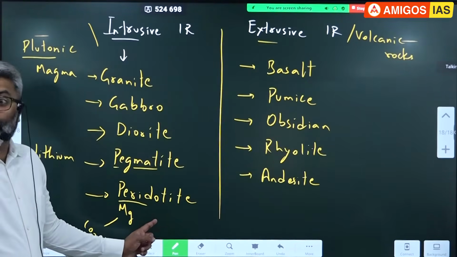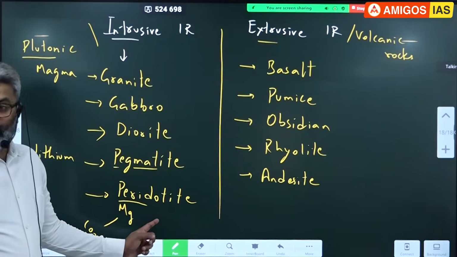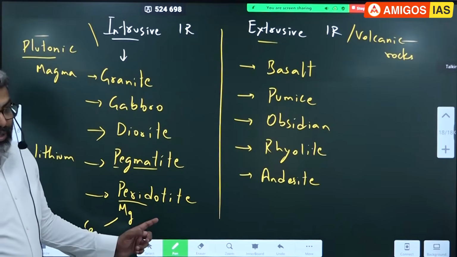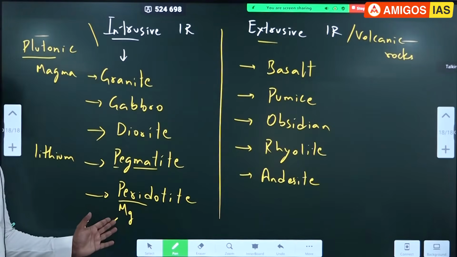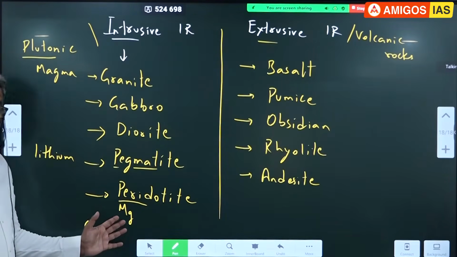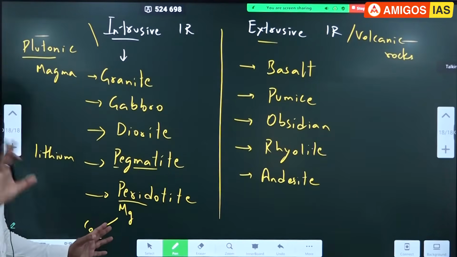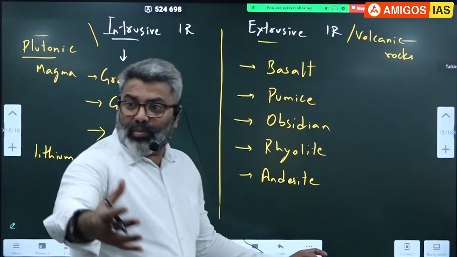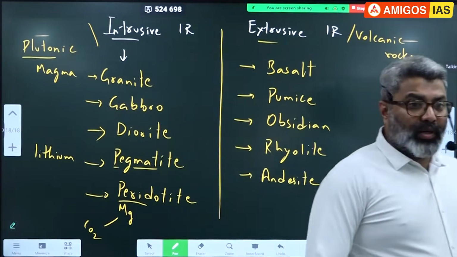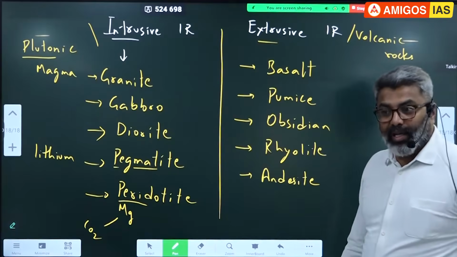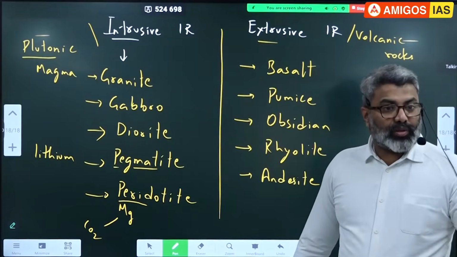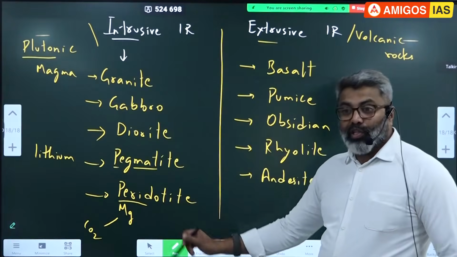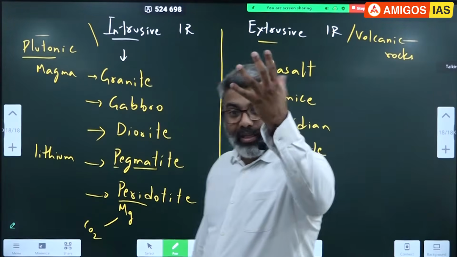I was talking about brown carbon. Brown carbon means the rocks that capture carbon dioxide. Such rocks are called brown, and such carbon is called brown carbon. We'll discuss that separately in the climate change class. Green carbon, blue carbon, brown carbon, teal carbon, different types of carbon are there, depending upon what the capturing source is. Okay. So please remember, peridotite is a rock which is capable of capturing atmospheric carbon dioxide.